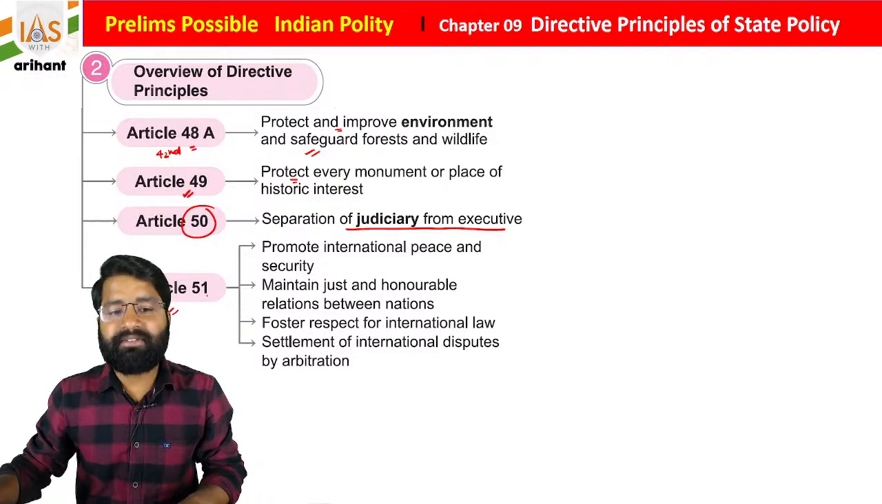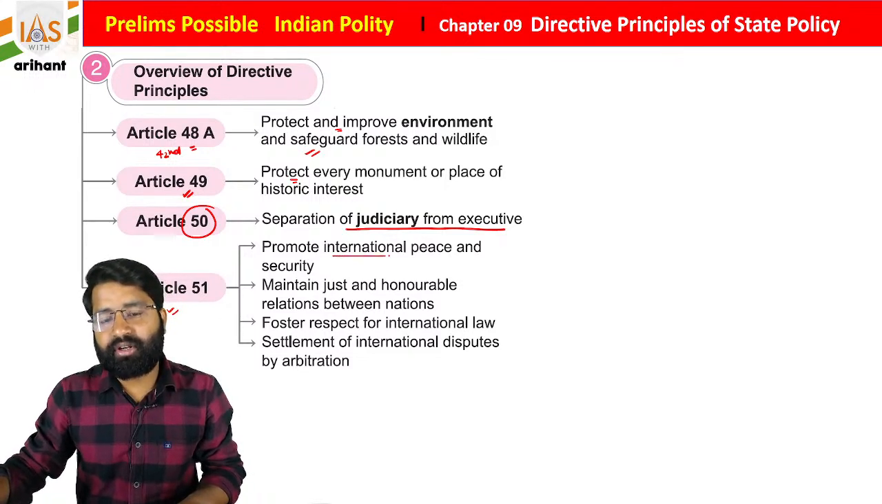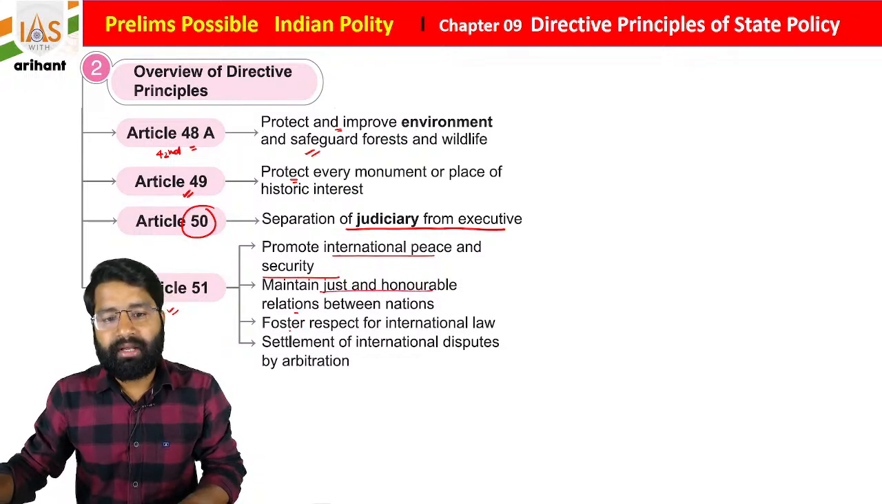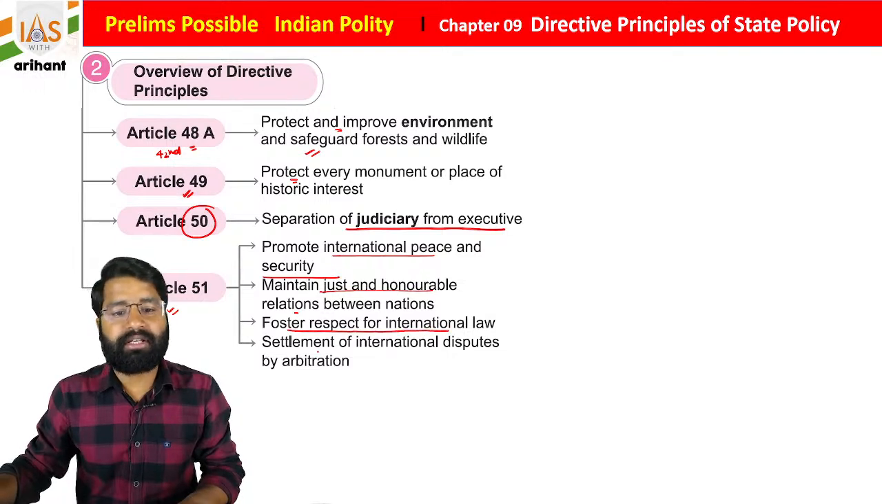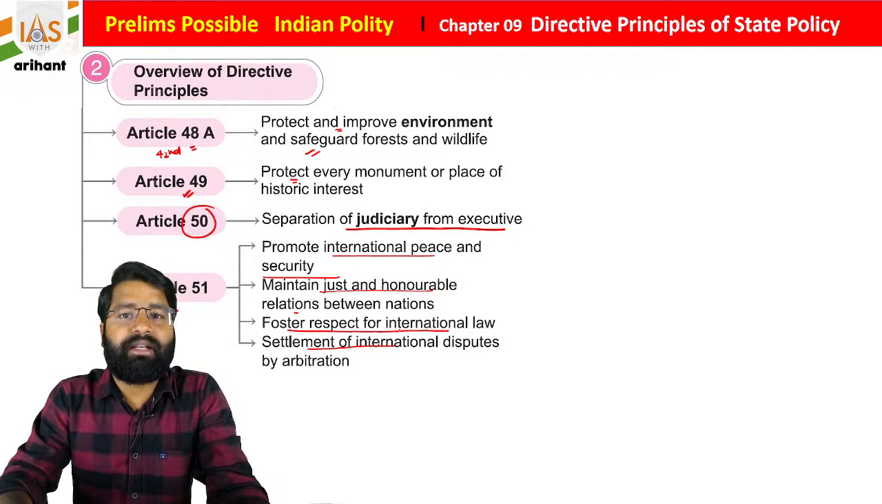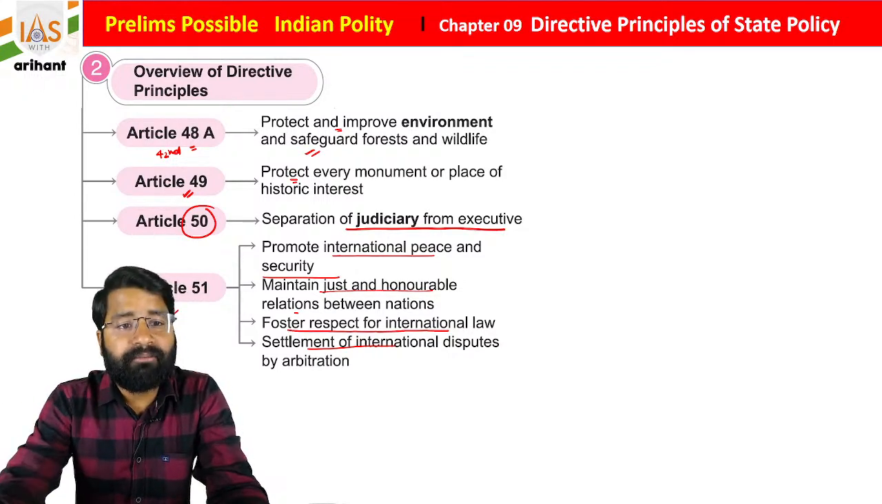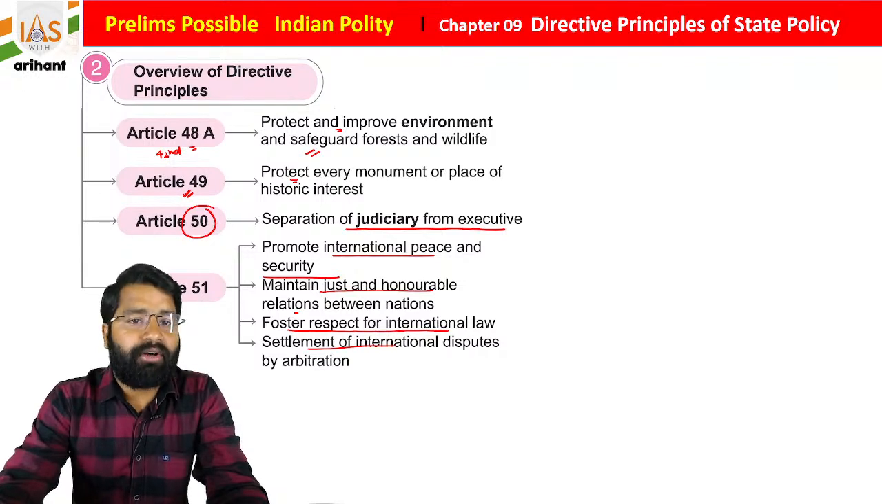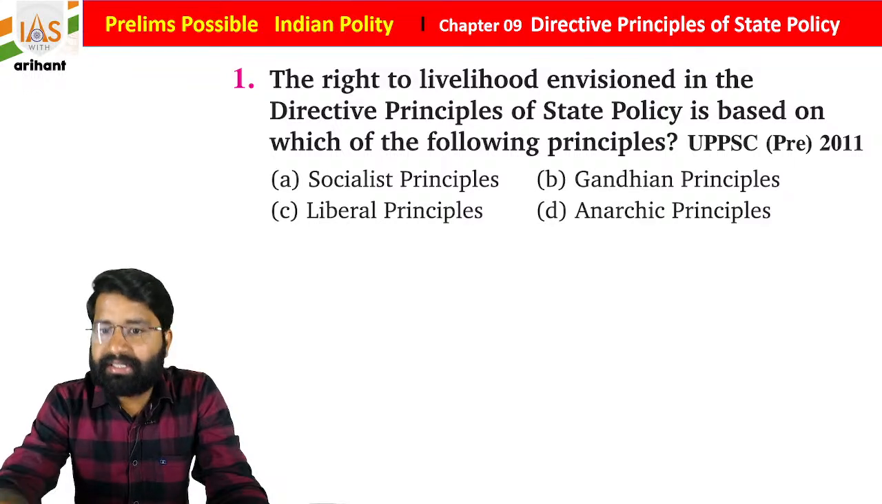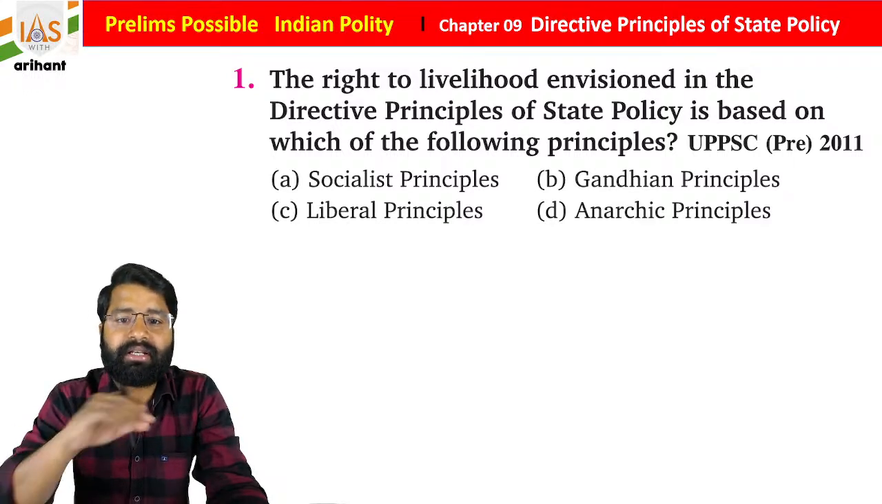Article 51 is there, that is for the promotion of international peace and security. Maintain just and honorable relations between nations. Foster respect for international law. Settlement of international disputes by arbitration, students. I hope you are all getting it. So this is the outline, or you can say mind map. Now we are going to do MCQs in a very detailed format and we will go a little rapid.